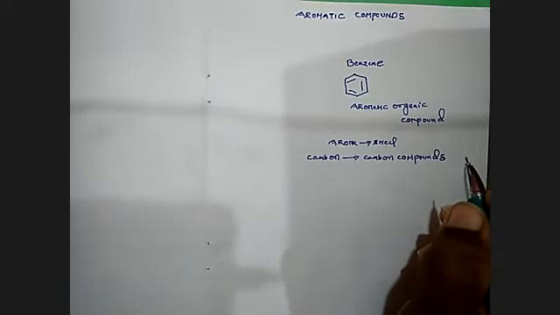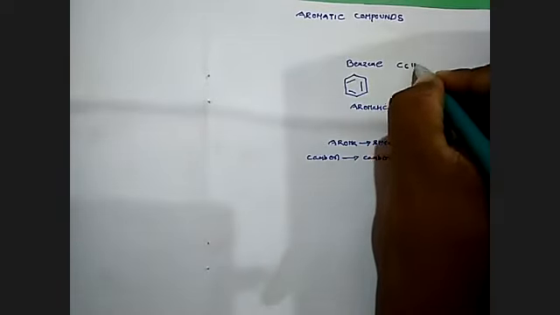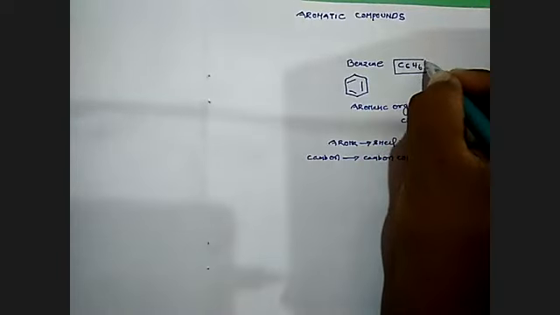What is known to be a carbon compound? Now I will tell you how organic compounds are carbon compounds. The best example I'm taking here is benzene. The benzene molecular formula is C6H6. How many carbons are there? 6. How many hydrogens are there? 6. Benzene contains 6 carbons and 6 hydrogens. So benzene is known to be an aromatic system.